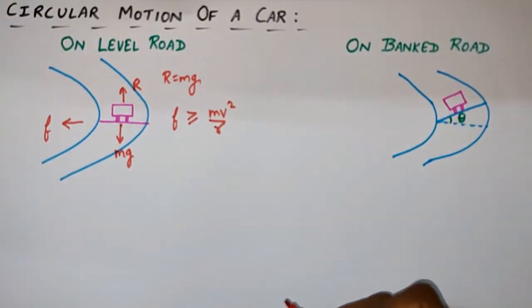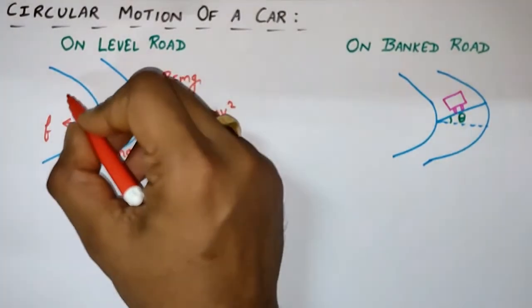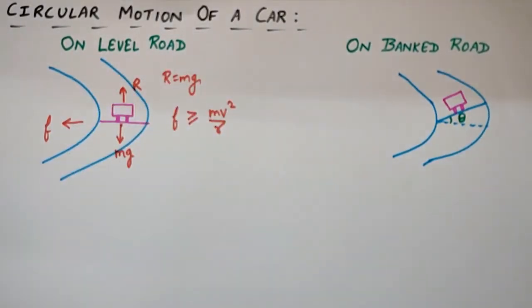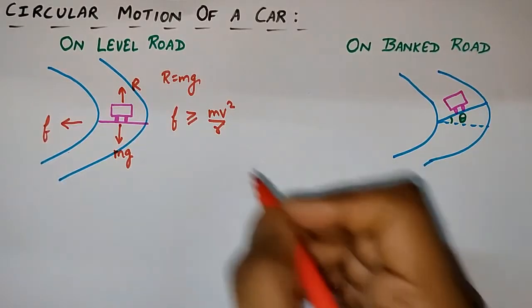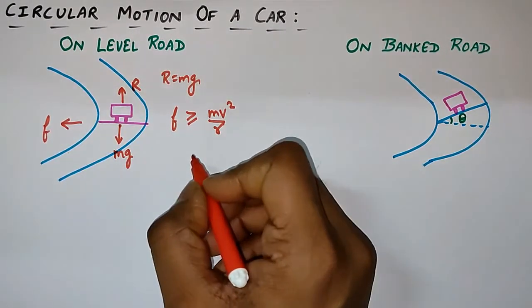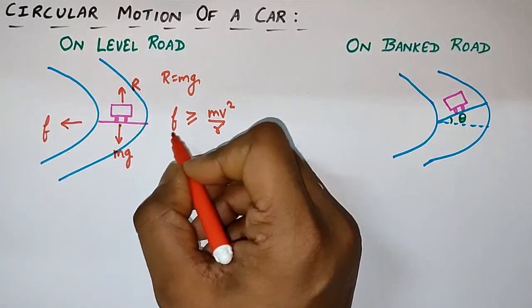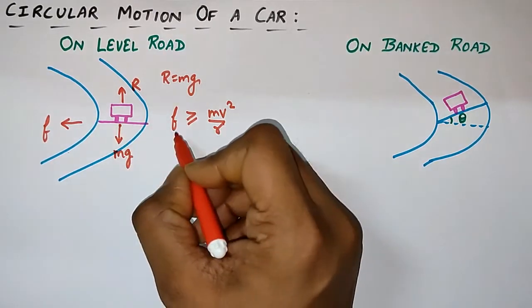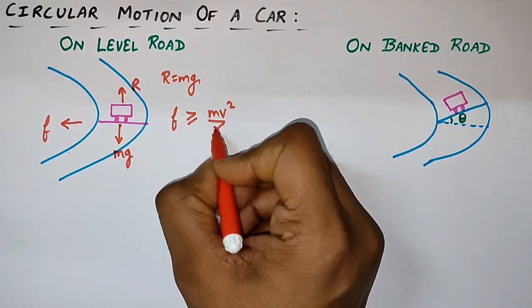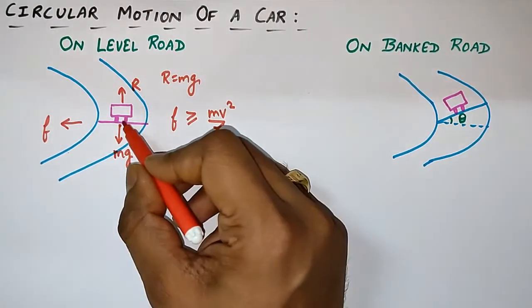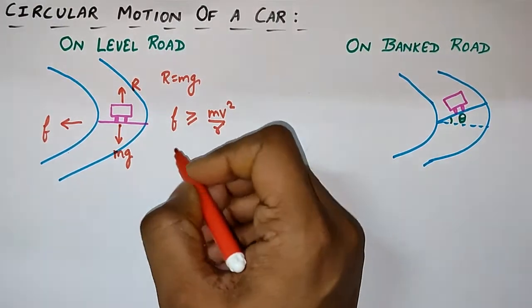What is r? Small r is the radius of this turn. So friction must be greater or equal to keep the car on the road. If friction is less than the centrifugal force, then what will happen? Centrifugal force will be more and the car will skid off.